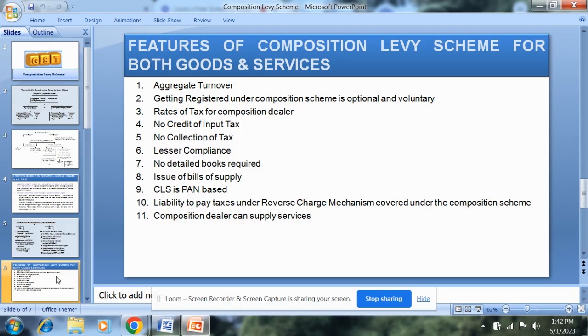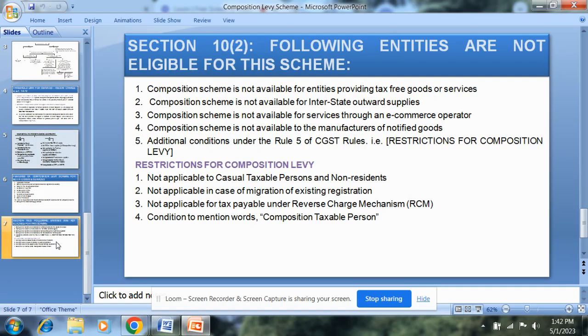Then a person having different units at different places, if opts for CLS, then the scheme will apply to all these units in total. So aggregate turnover of all these units will be added to find out the limit of 1.5 crore rupees. Then a composition dealer has to pay tax under reverse charge mechanism wherever applicable. The rate applicable to the supplies is the rate at which GST has to be paid. This means that the rate under composition scheme should not be